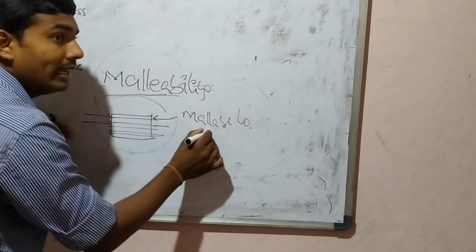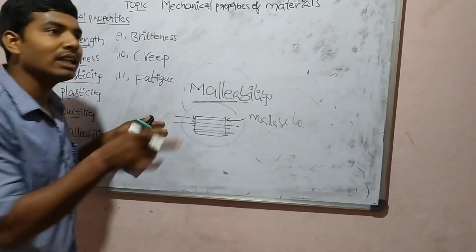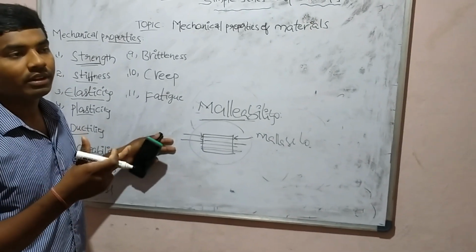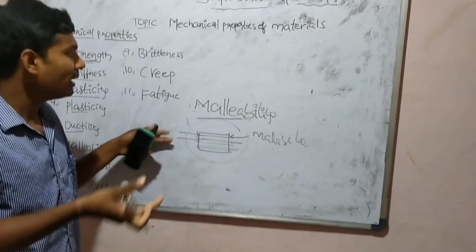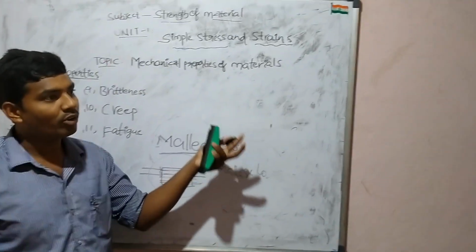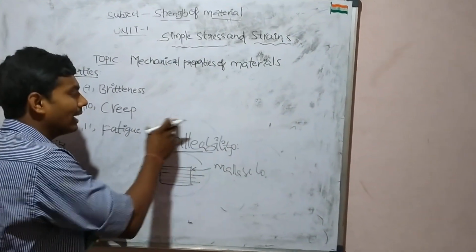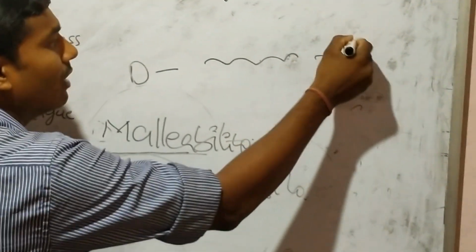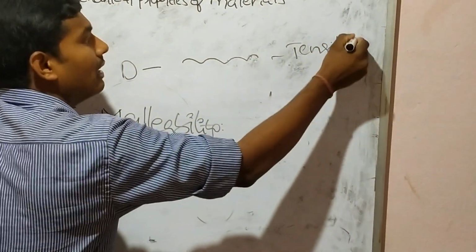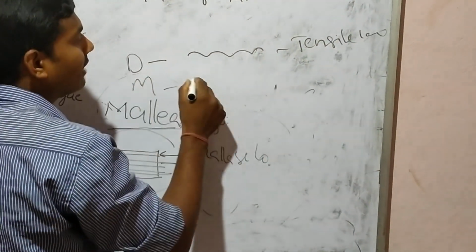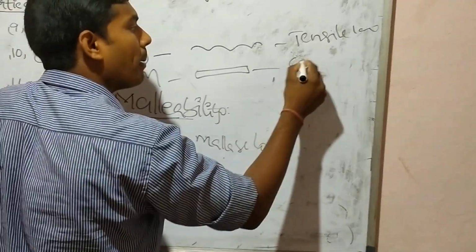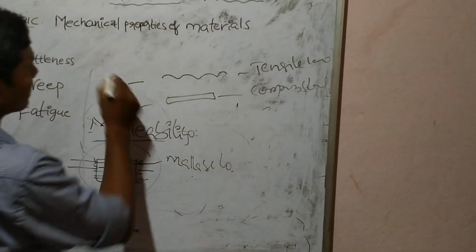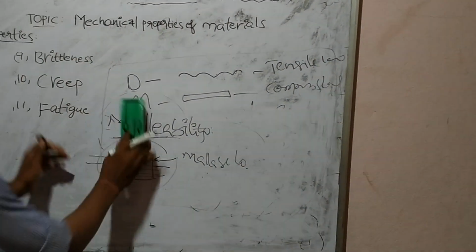Malleability is a property of material that converts it into thin sheets under compressive load. Most of us have observed this in aluminum foils. Aluminum has the property of malleability, so it converts into sheets and is used for household purposes also. Ductility means converting into thin wires under tensile load, whereas malleability converts into thin sheets under compressive loads. What are tensile loads and compressive loads? We will discuss in the next topic, simple stress and strains.